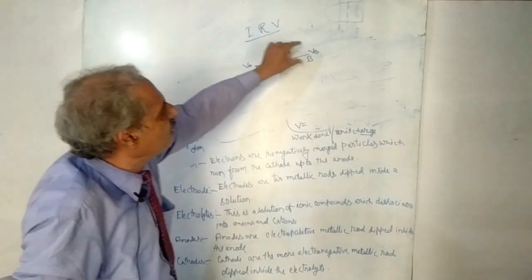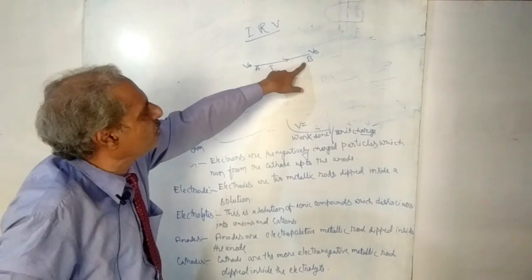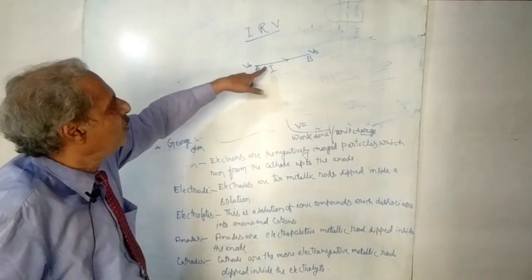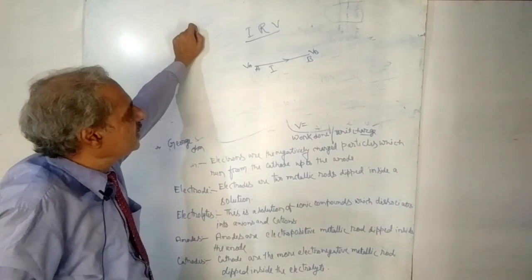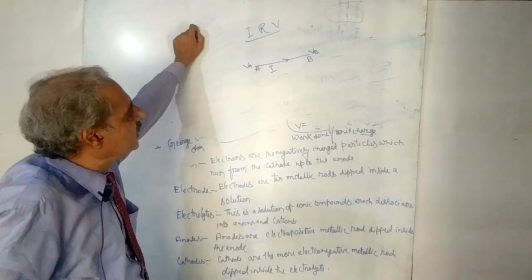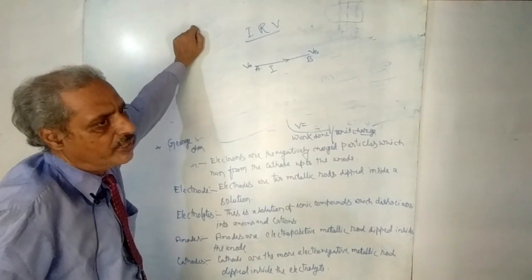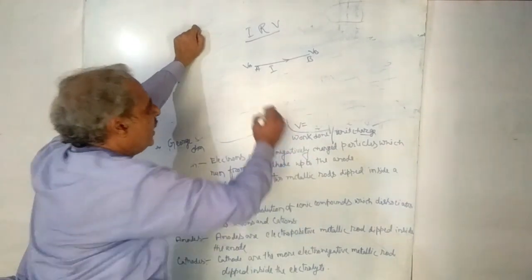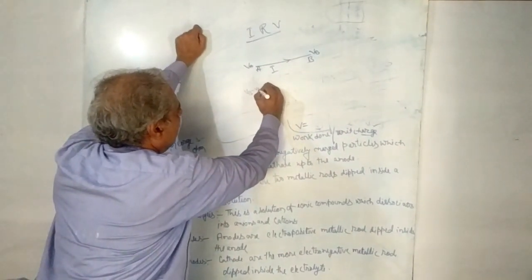These two potentials are given for point A and point B. And suppose you are going to calculate the difference of potential between points A and B. Then it is VB minus VA.